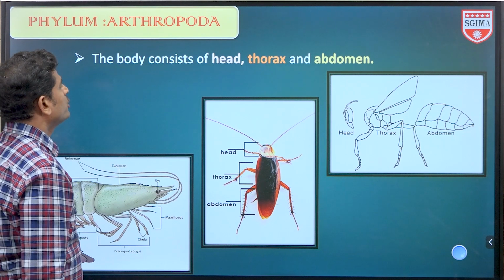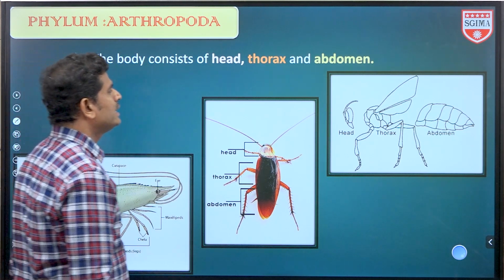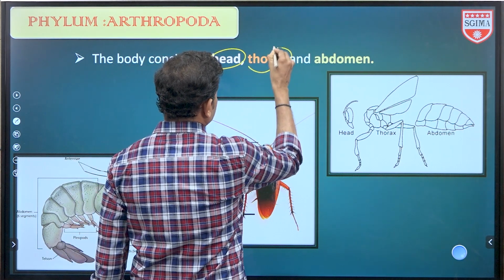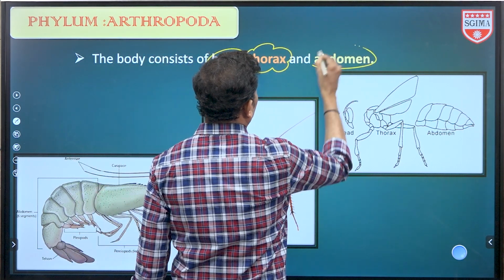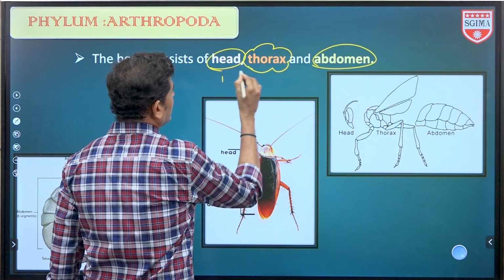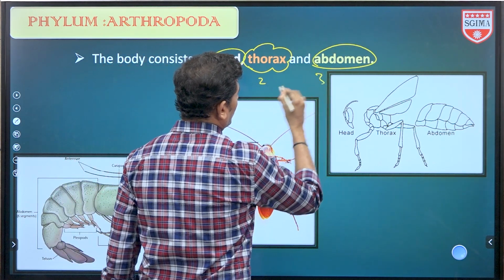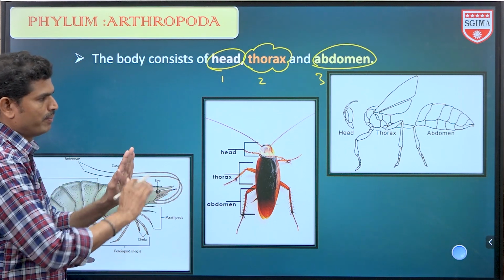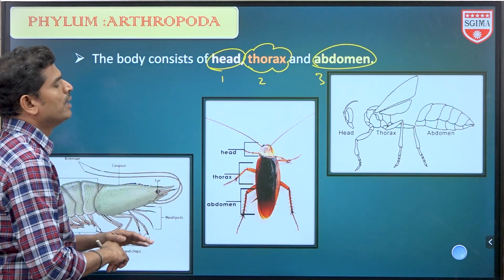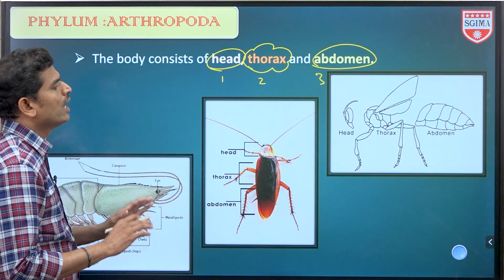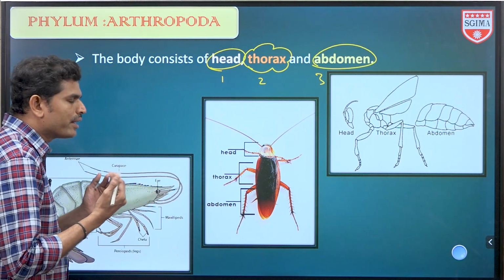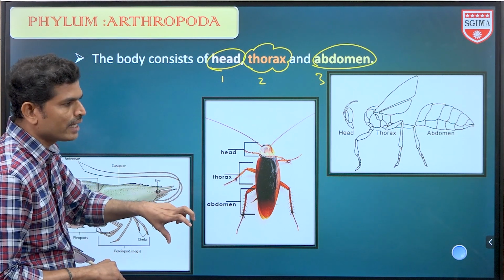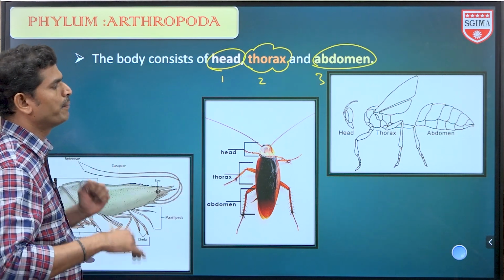Next one, the body consists of head, thorax, and abdomen. Head is one part, thorax another part, and next is the abdomen. So three parts will be present. This is a basic division of the body. But some organisms contain the head and thorax fused together to form a cephalothorax, and then the abdomen.